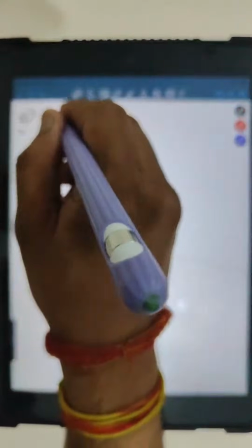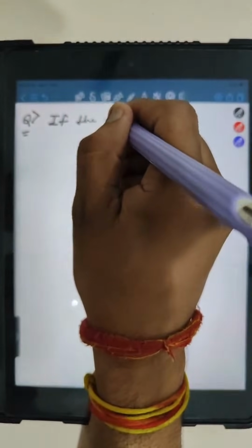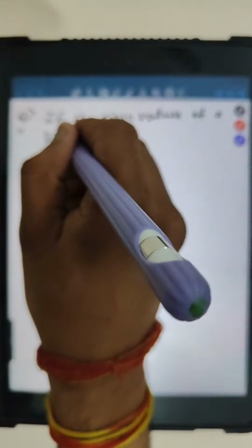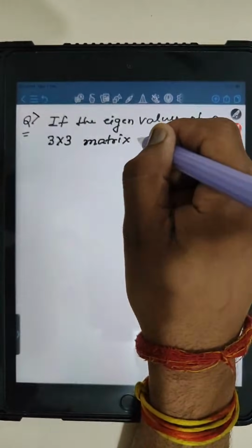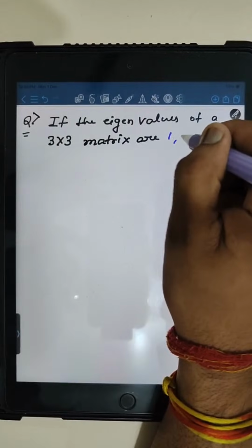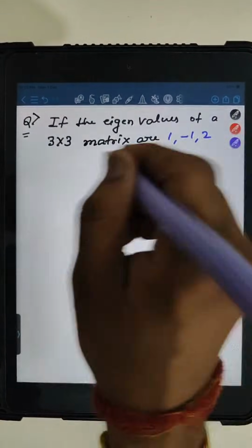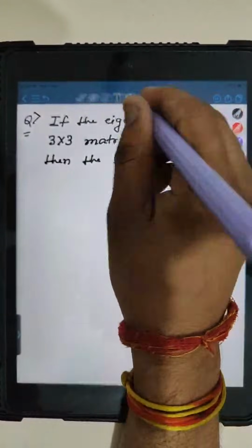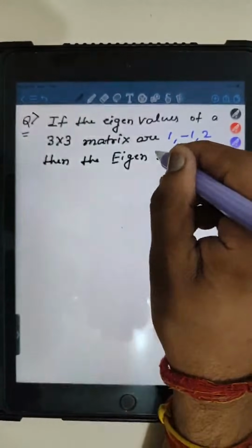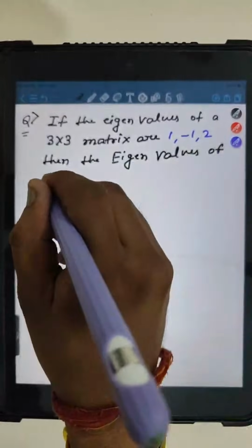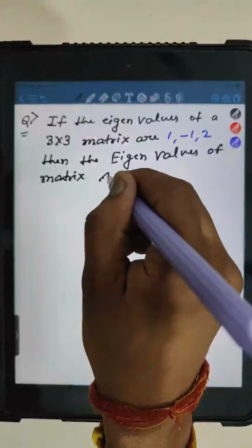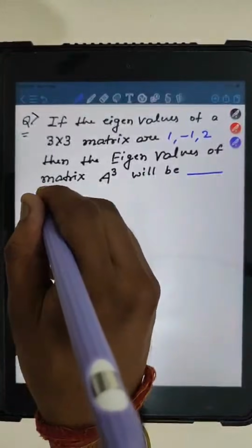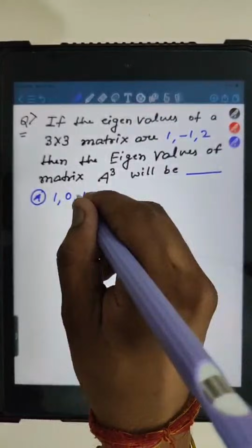The question is that if the eigenvalues of a 3 cross 3 matrix are 1, -1 and 2, then the eigenvalues of matrix A cube will be what? Options are 1, 0, 1, 1, 0, minus 1.